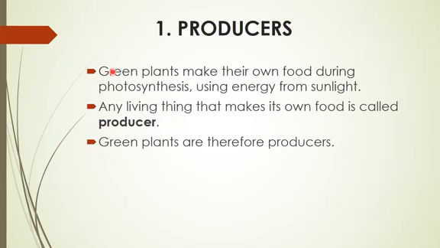Now we will come towards the producer, the first of the 3 types we discussed. What is a producer? It says that green plants make their own food during photosynthesis.